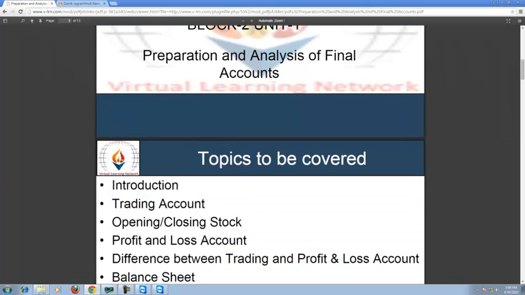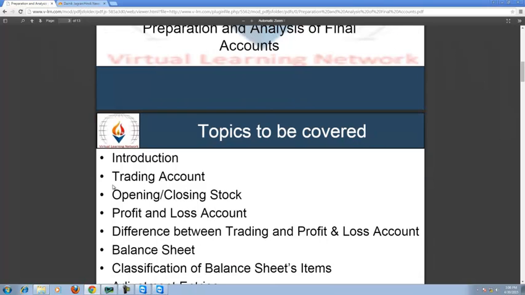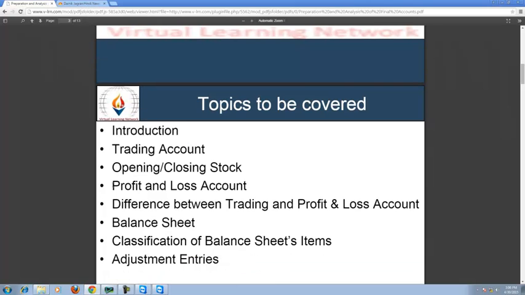This session: introduction, trading accounts, opening and closing stock, profit and loss accounts, difference between trading and profit and loss accounts, and balance sheet, classification of balance sheet items, adjustment entries, etc. And it is all about the final accounts.